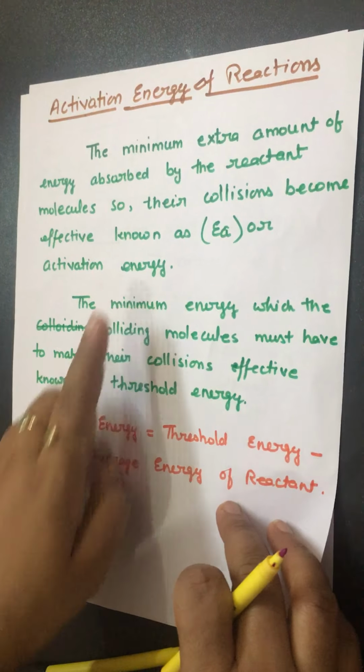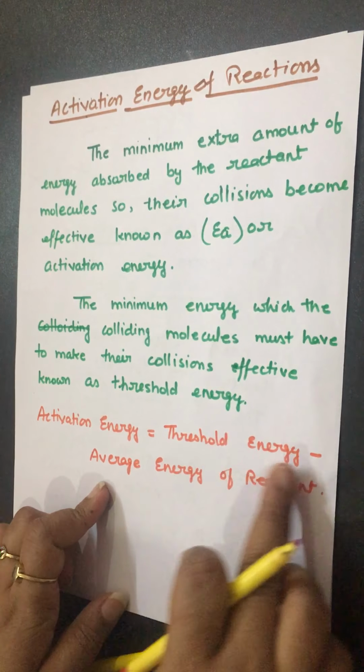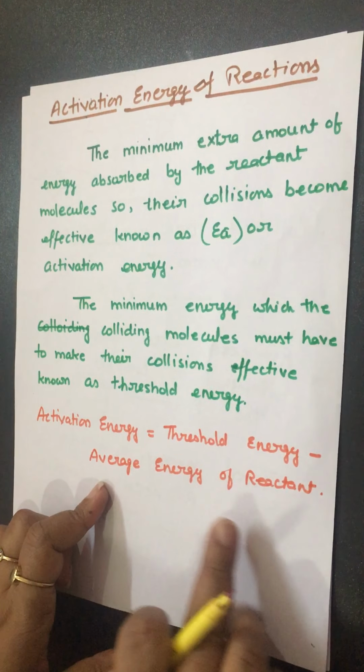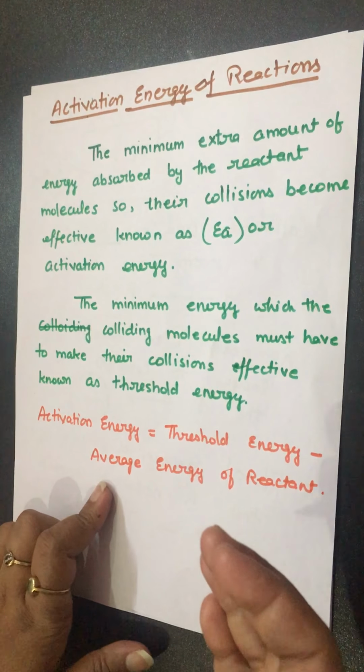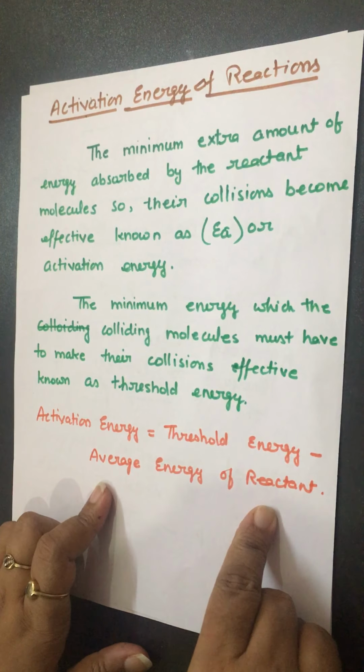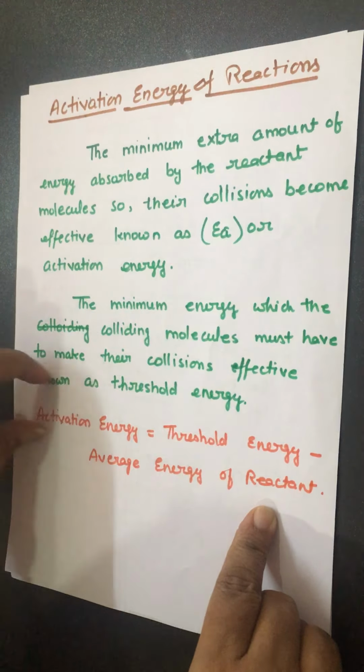This is the difference. What is activation energy? Threshold energy minus average energy of the reactant. It means threshold energy means total energy, and from the total energy, what do we have to subtract? We have to subtract the reactant energy. It means whatever extra amount of energy we are providing to the reactant to convert into the product is known as activation energy. Now I will tell you with the help of a graph, it will be more clear to you.